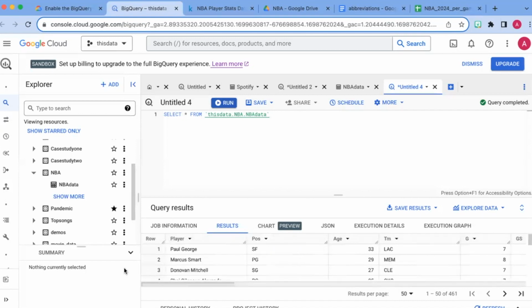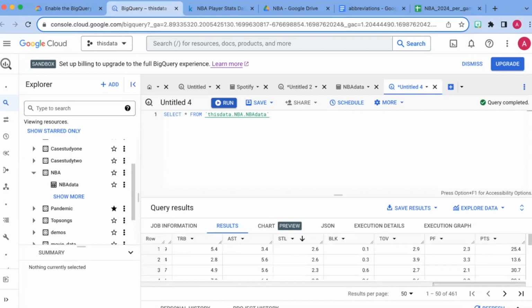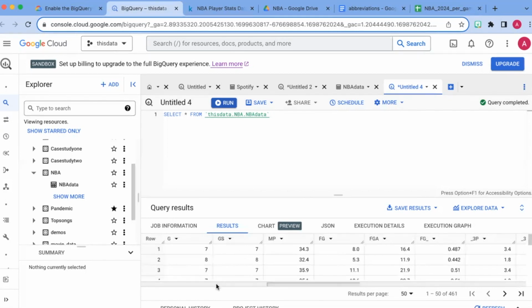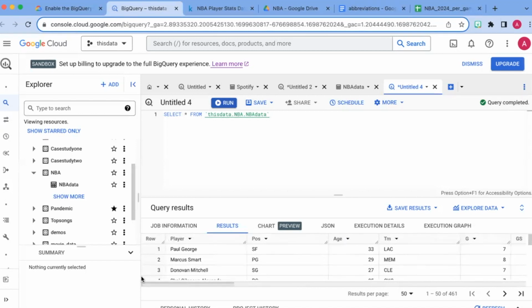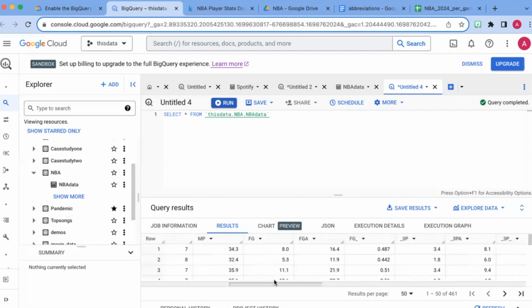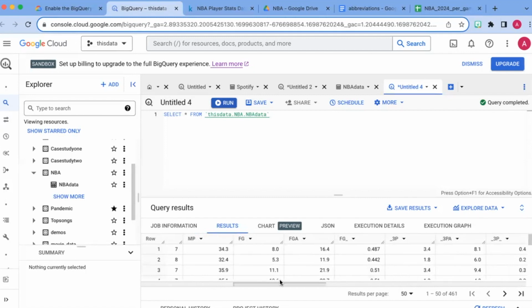We have Paul George averages 2.6 steals a game. And that is the top spot for that. That's interesting.